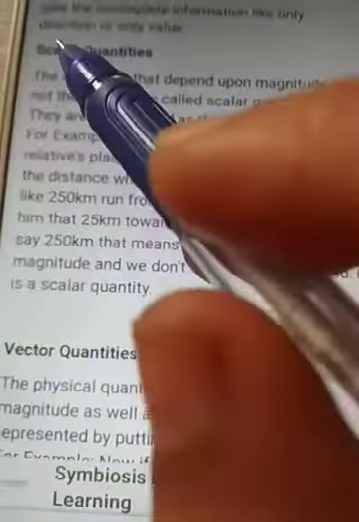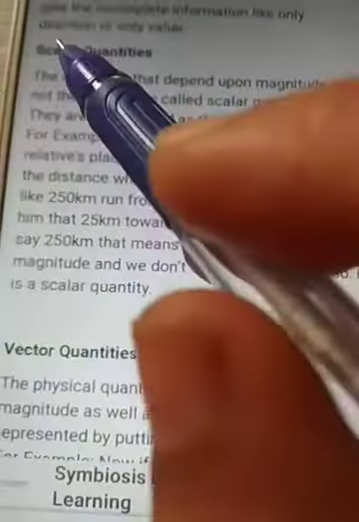they give complete information about the magnitude and direction. Okay, so it depends upon whether they give the complete information about the magnitude, meaning value, and direction, or sometimes they give incomplete information, like only direction. Okay, let's discuss scalar quantity.